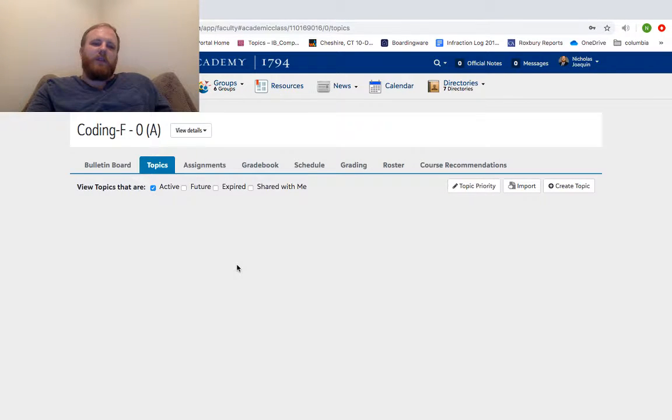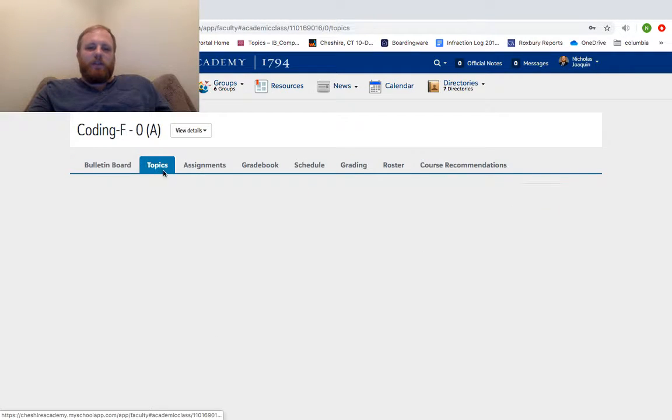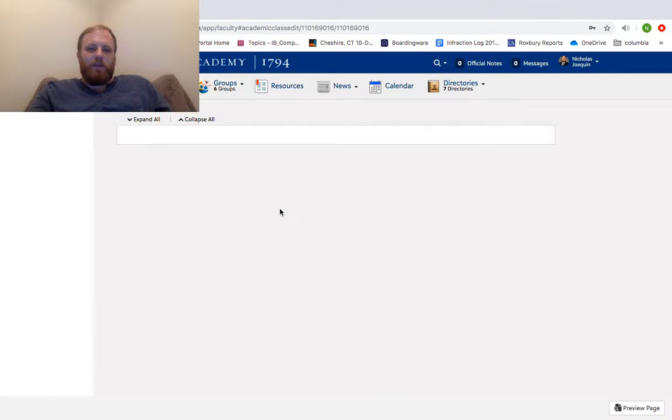Your topics pages are really where most of your older information is going to go. Kind of a retirement home for all of your information off of the bulletin board, which is currently blank again for this page. But the way that all of these edits work for your topics and your bulletin board pages are through the enter edit mode.